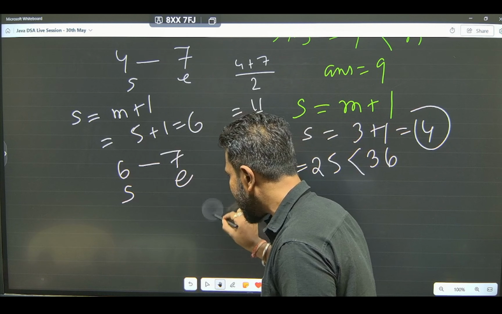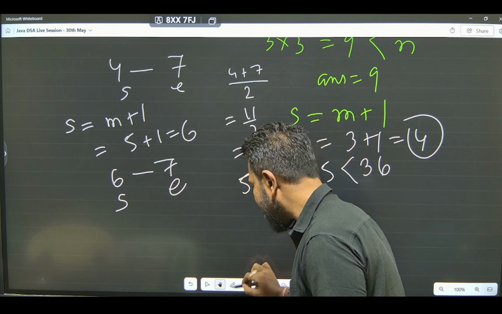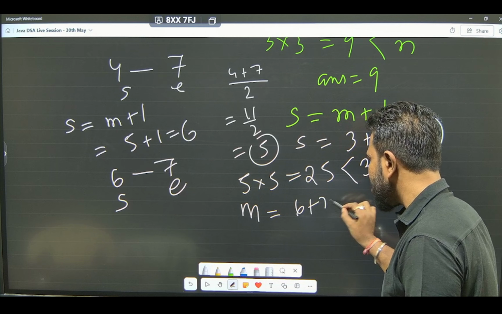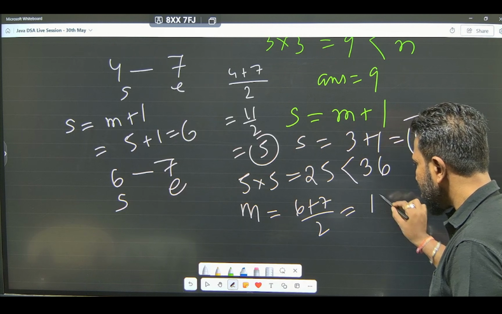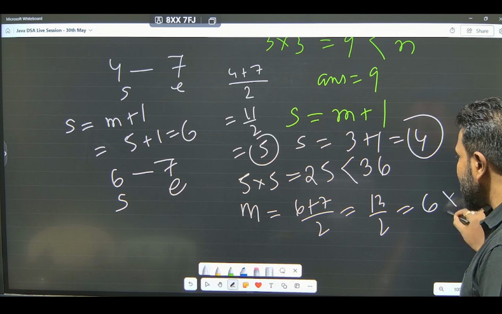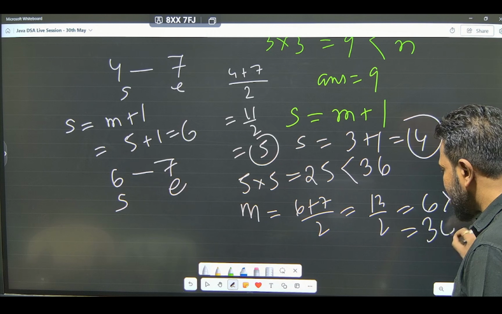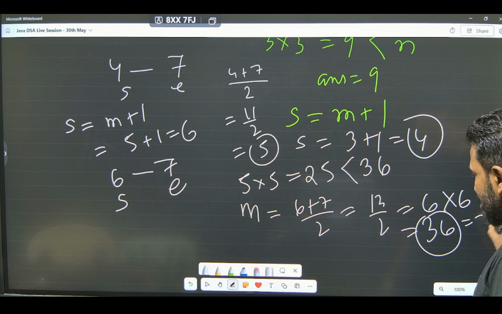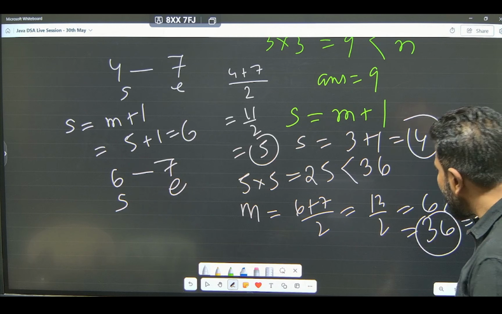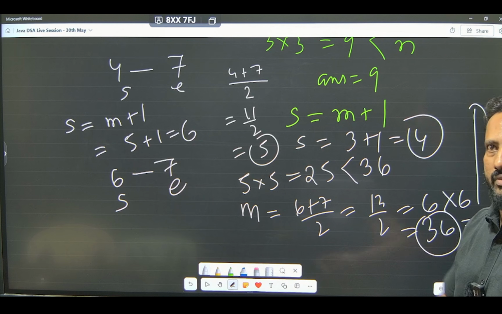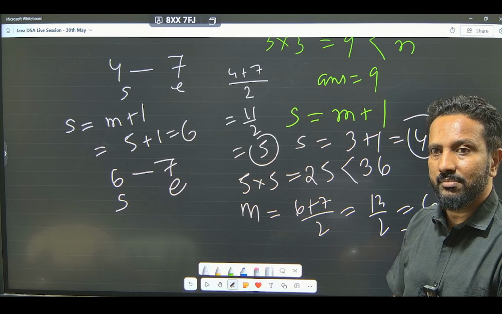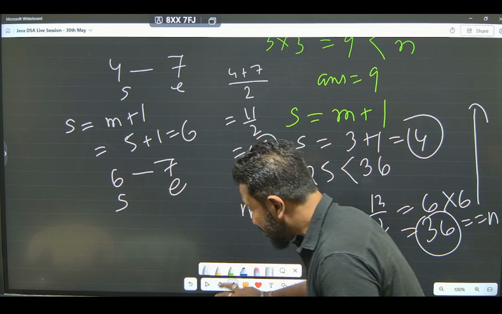Now let's do it. Calculate the mid value. The mid value will be, mid is equal to 6 plus 7 by 2. How much? 13 by 2 is equal to 6. Yes guys, 6 6s are 36, which is equal to our n value. We got the answer actually. Yes, when you got the answer, return it. Very simple as that. See how we applied binary search to a single number. Hope you have understood this.